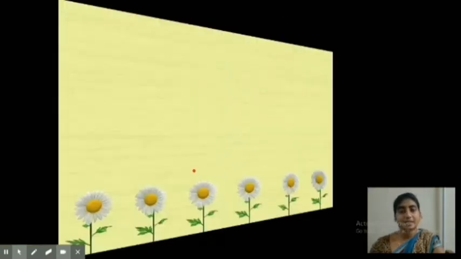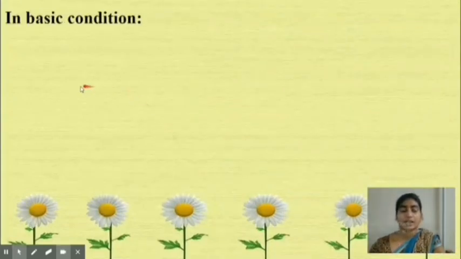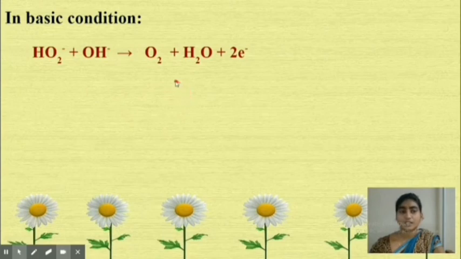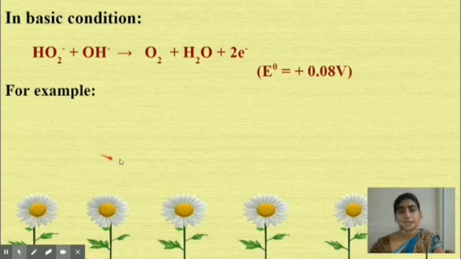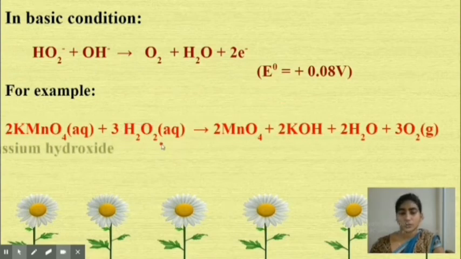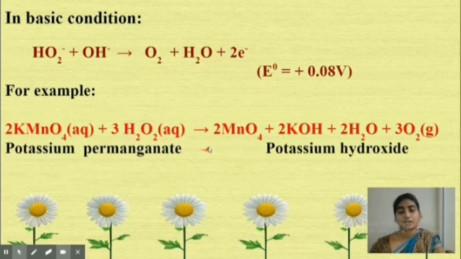While in a basic condition, when HO2 minus reacts with hydroxyl ion, it forms oxygen, a water molecule and 2 electrons. For example, potassium permanganate reacts with H2O2. Hydrogen peroxide forms manganese oxide and potassium hydroxide. So these are the chemical properties of hydrogen peroxide.